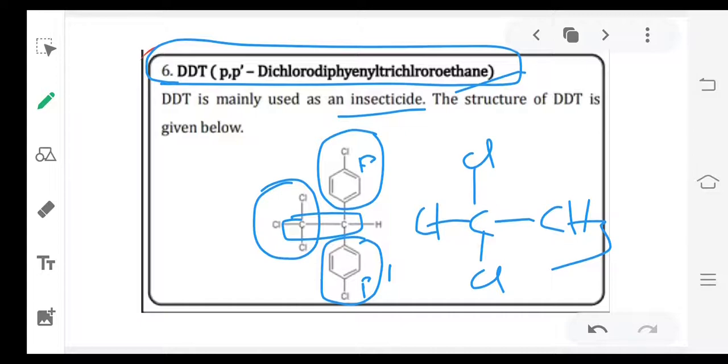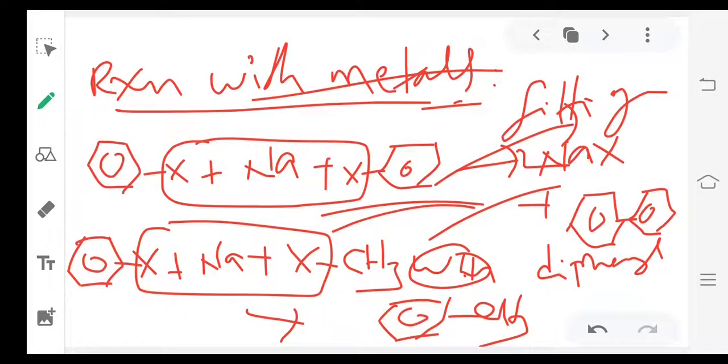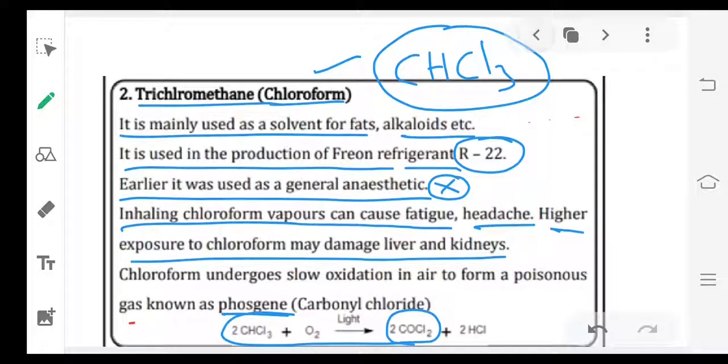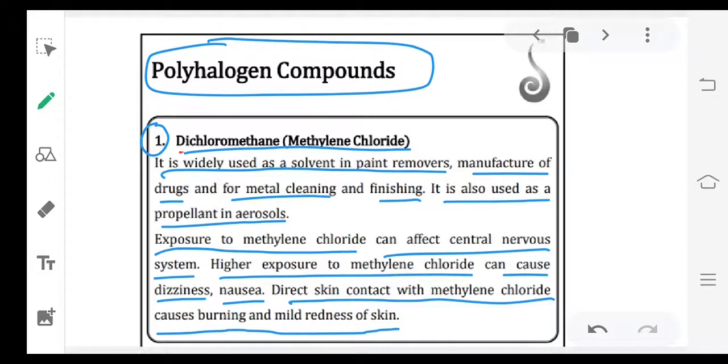Because of this DDT, there are many drawbacks. That's why so many countries banned the use of DDT as an insecticide. Okay, these are the polyhalogen compounds. So this is about the alkyl halides and aryl halides lesson. From the next class onwards we will see total questions from the NCERT textbook. After that we will see competitive questions. Thank you.